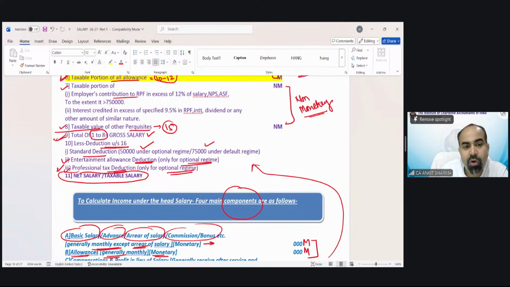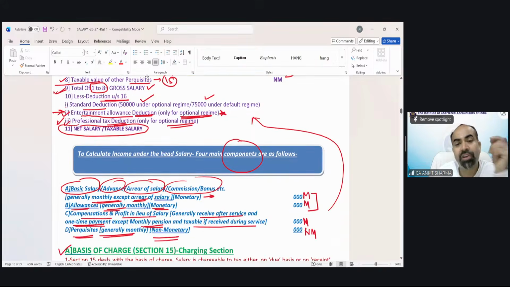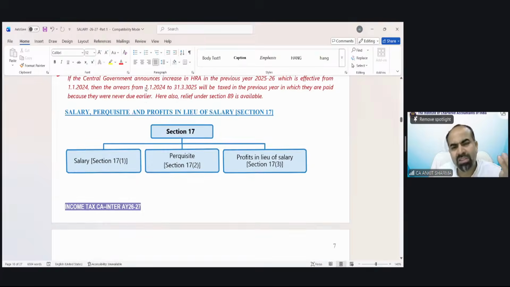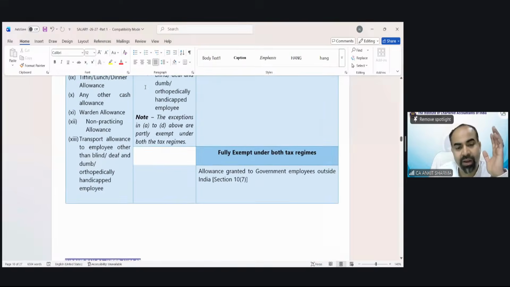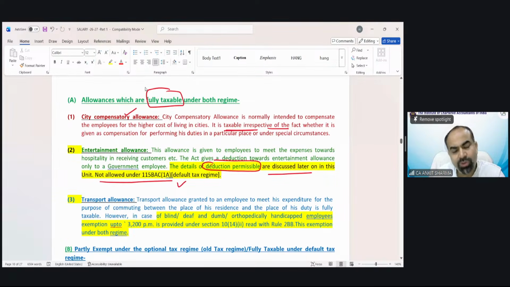In this basic format, point number 2, entertainment allowance deduction only for optional regime. So this point has been connected with the point we have just read out. And this is going to be discussed later also when we go through the provisions of deductions from salary. So for entertainment allowance, initially you can learn, you have to fully tax it under both regimes. We have a deduction that we will discuss later.